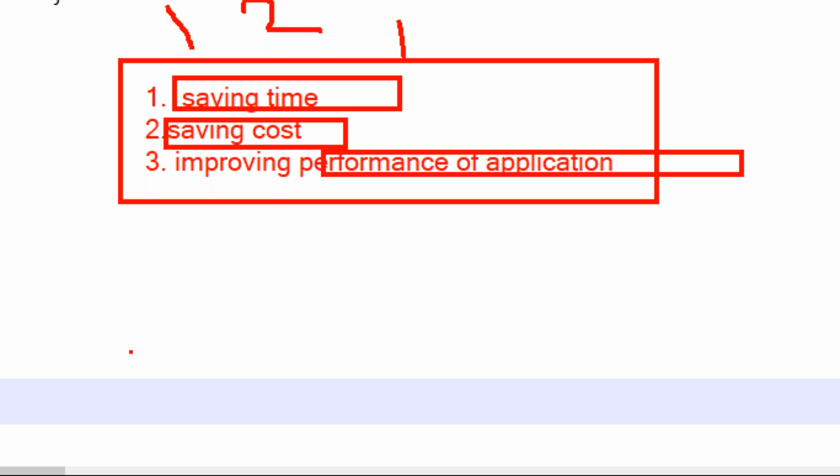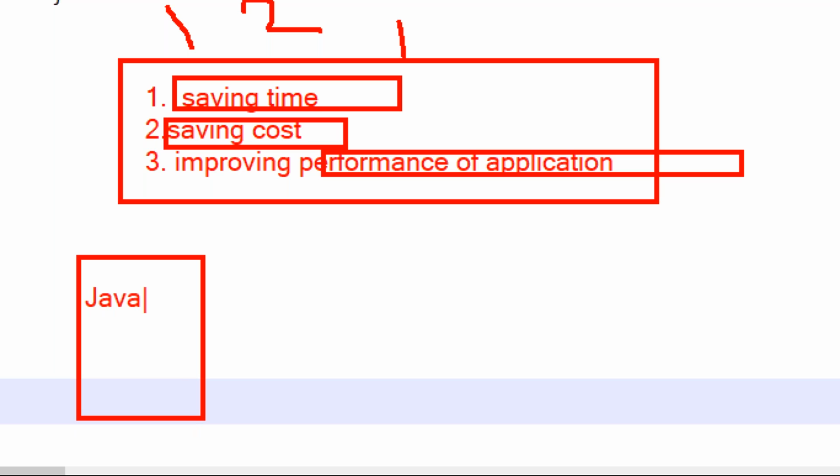So you can take one example. Nowadays so many Java developers are there. Java developers are developing Java projects, guys, Java apps. Okay?